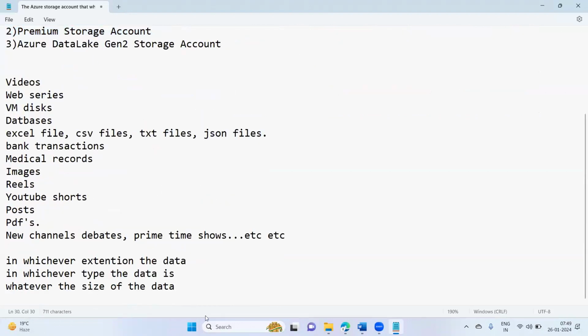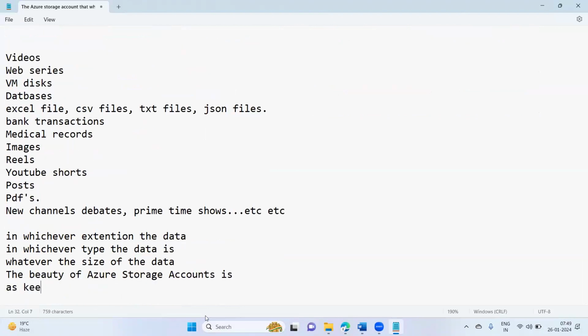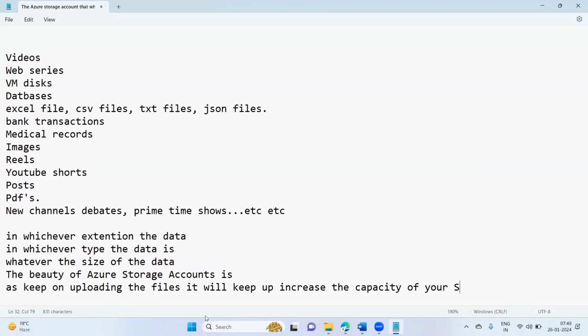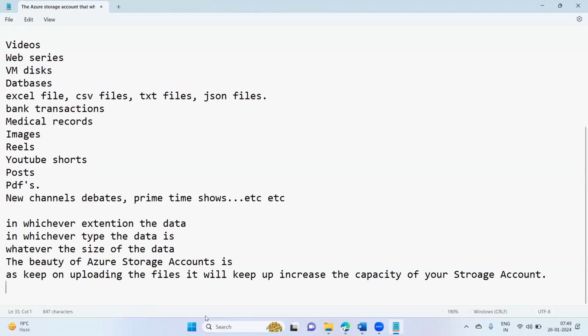And the beauty of Azure storage accounts is, as you keep on uploading the files, it will automatically keep on increasing the capacity of our storage account.